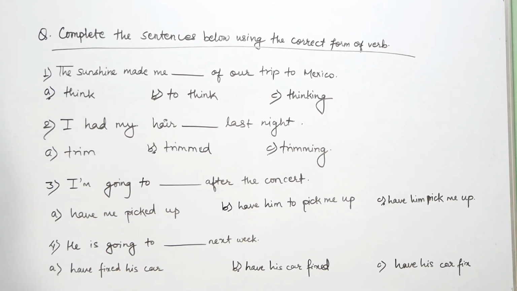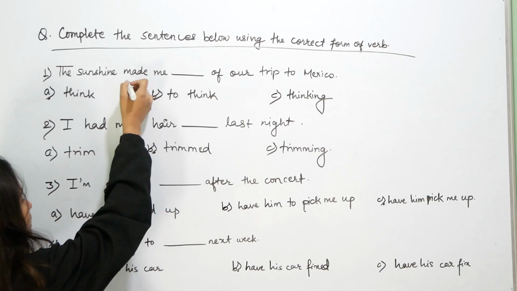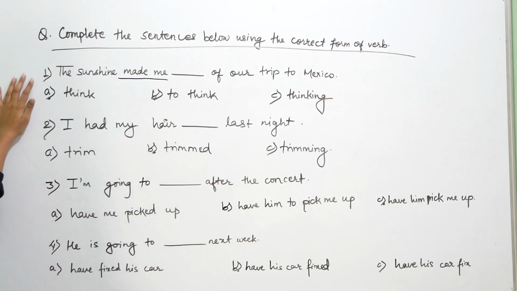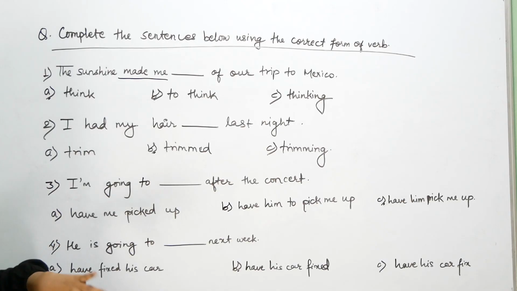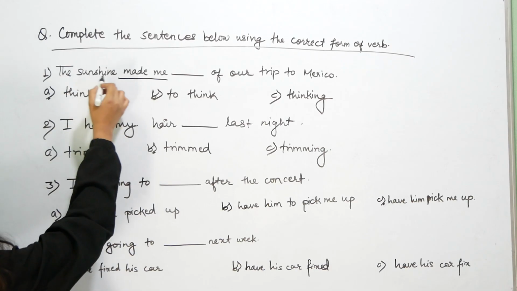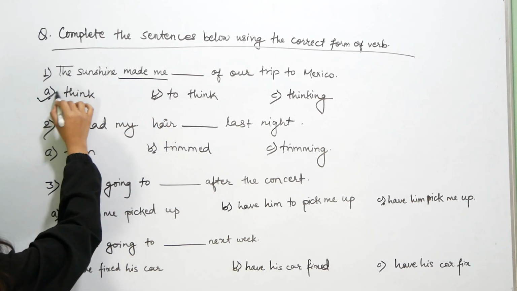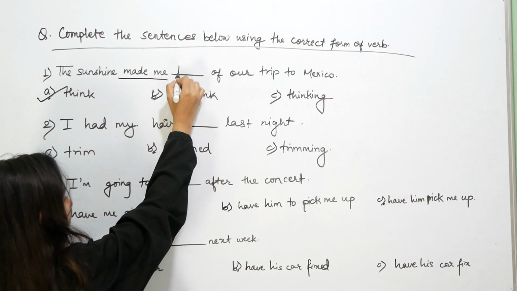The sunshine made me dash of our trip to Mexico. The sunshine made me. What do we see is made me. यहाँ चाहिँ causative verb भनेको त त्यस्तो भयो नि त जसले like काम गराउने गर्छ. So as we see here it is made, so we use the sunshine made me think of our trip to Mexico.